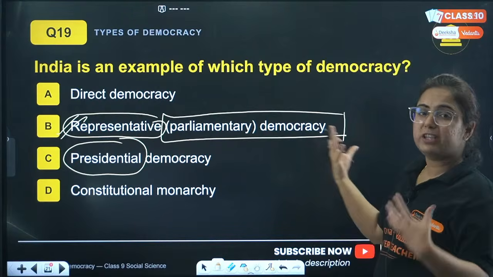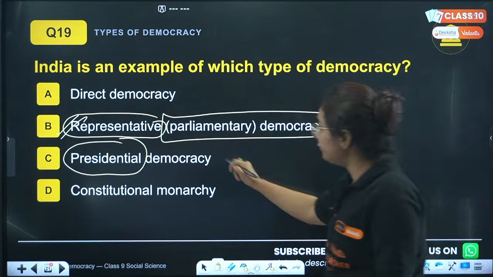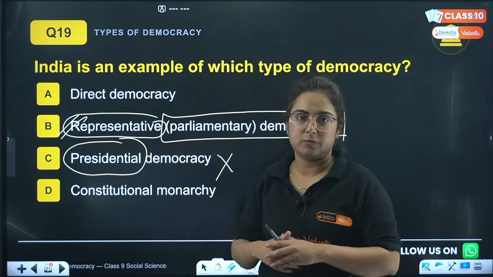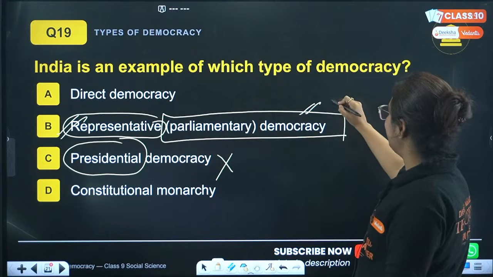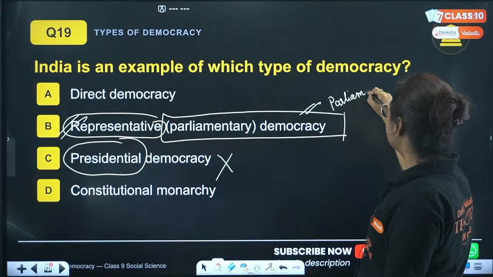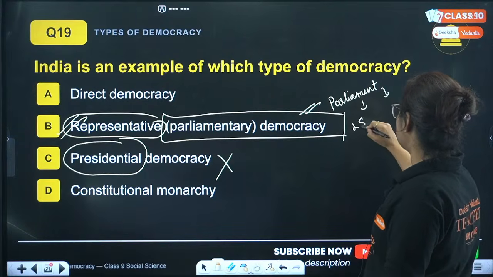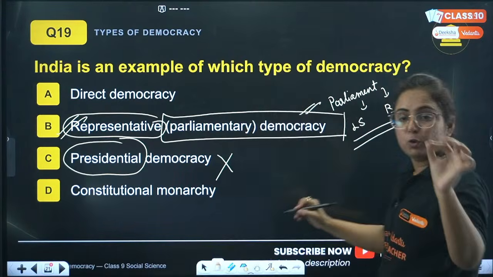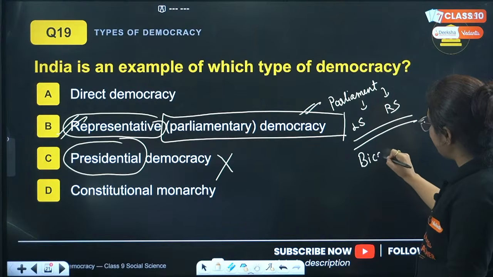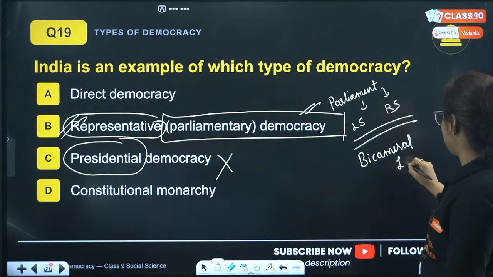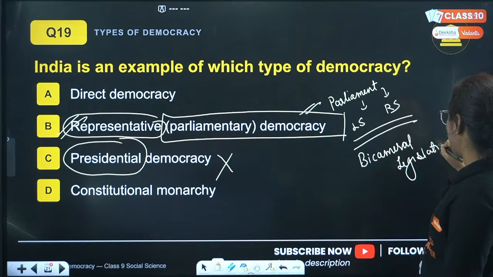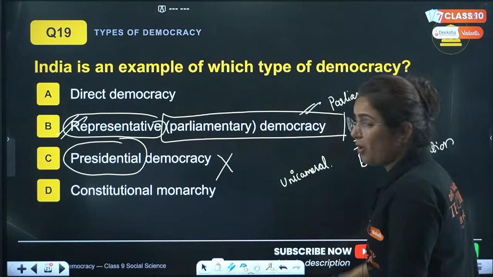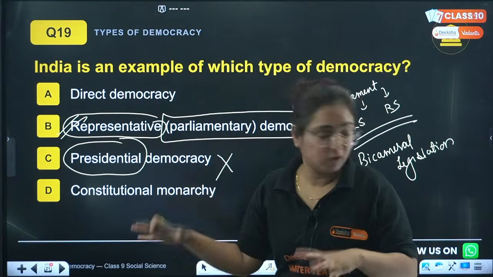The leader of the nation comes from here only. We do not follow presidential democracy because the USA is the country which follows the presidential one. In our country we follow parliamentary. We have the Parliament of India, which includes two houses, Lok Sabha and Rajya Sabha, and whenever a country has two houses, that is known as bicameral legislation. When the country has one house, we call it unicameral. I hope knowledge is being added to your mind by all of these things.